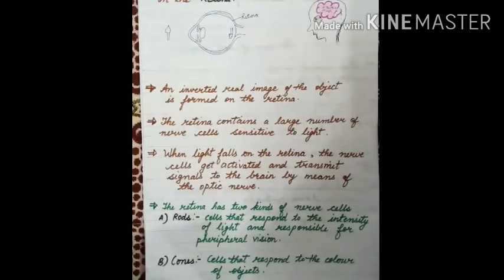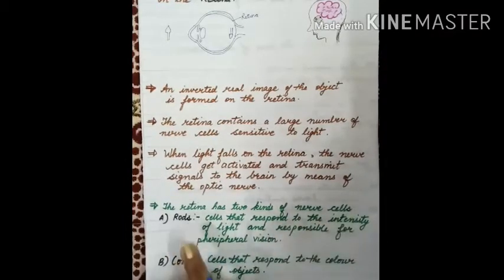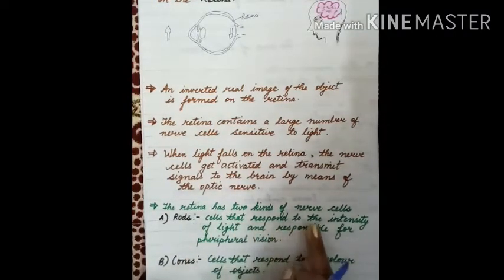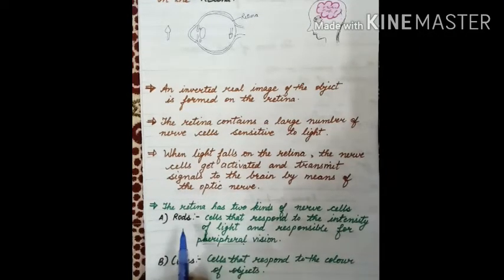Here I would like to tell you, the retina has two kinds of nerve cells, rods and cones. Rods respond to the intensity of light and are responsible for peripheral vision, meaning side vision. Cones respond to the color of objects and are responsible for detailed color vision.